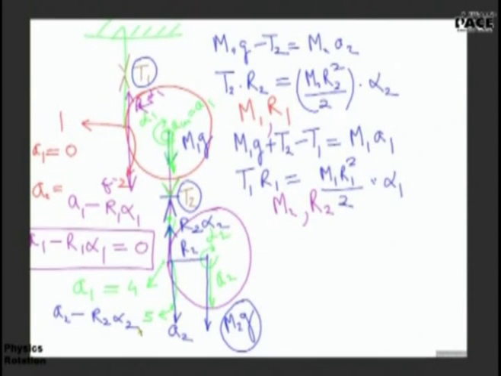I have assumed downward to be positive. And 4 and 5 should have the same acceleration because they are in contact. So this should be the last equation. The 5th equation is A1 minus R1 alpha 1 equal to 0.